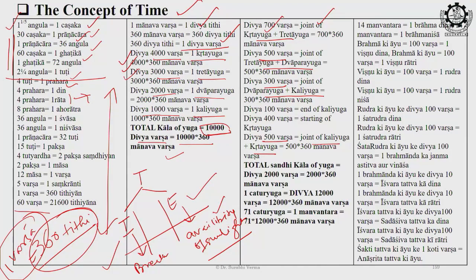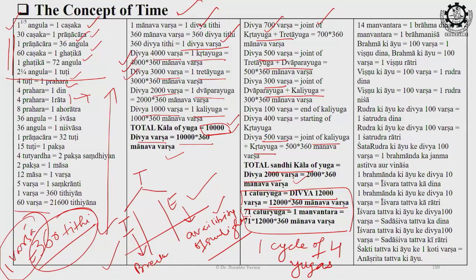In this way, the joining phase, which is understood as Sandhi Kal of Yuga, becomes Divya 2000 वर्ष. तो आप टोटल कर दीजिए 10,000 ये और 2,000 ये, टोटल दिव्य 12,000 years is one चतुर्युगी. One चतुर्युगी. चतुर्युगी means one cycle of 4 yugas. This is 12,000 क्रॉस 360 मानव वर्ष. इतना समय है एक साइकिल में 4 युग का.